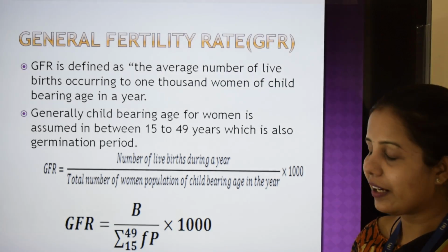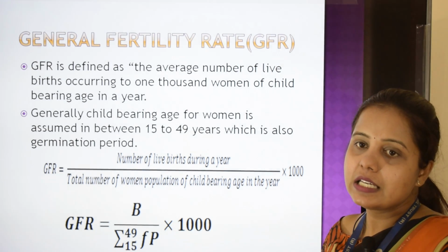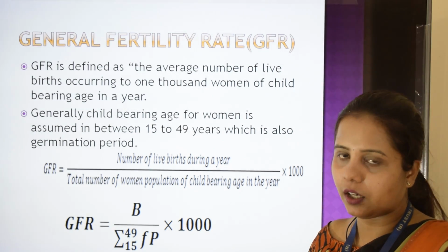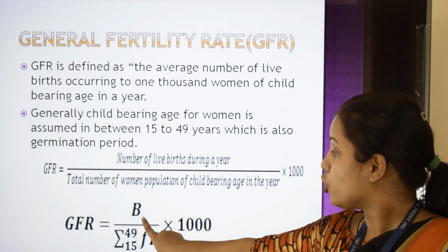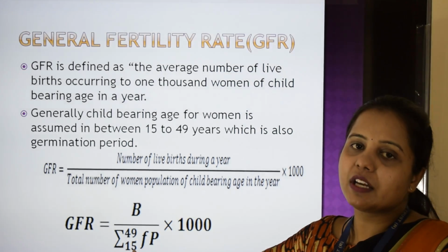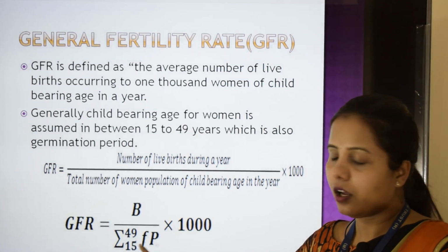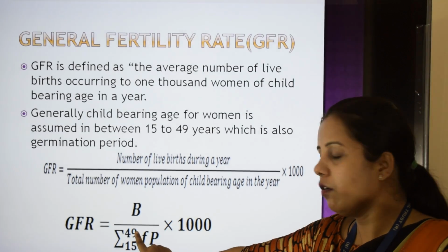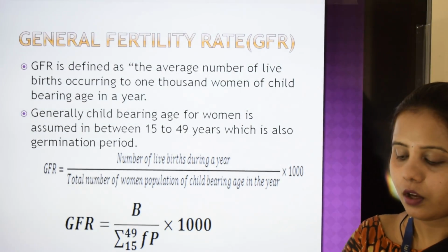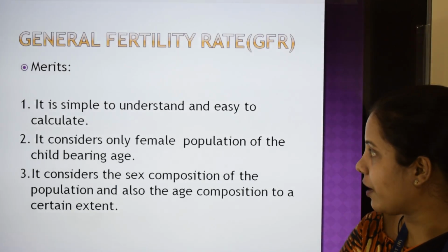In short, we can write this formula as B divided by summation 15 to 49 FP into 1000. B represents total live birth, then the summation FP 15 to 49 represents female population between the age 15 to 49, which should be multiplied by 1000.